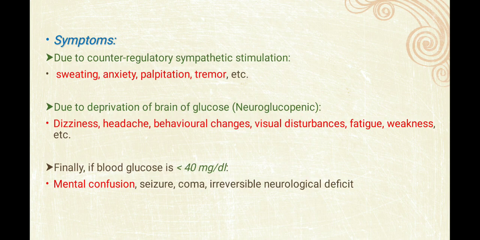Symptoms due to counter-regulatory sympathetic stimulation: there will be sweating, anxiety, palpitation and tremor. Due to deprivation of the brain of glucose, which is neuroglucopenic: dizziness, headache, behavioral changes, visual disturbances, fatigue and weakness. And if finally blood glucose is less than 40 milligram per deciliter, there will be mental confusion, seizure, coma and irreversible neurological deficit. Why have I highlighted this? All of these need to be remembered by all of us. This is very common, as we can see in patients of diabetes on insulin.